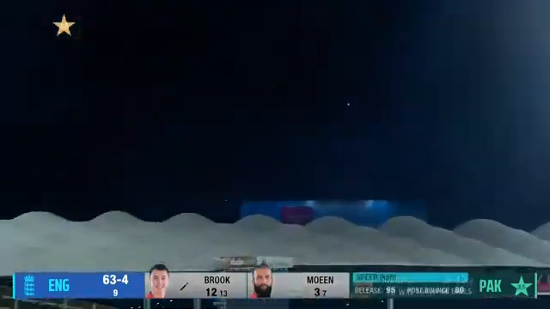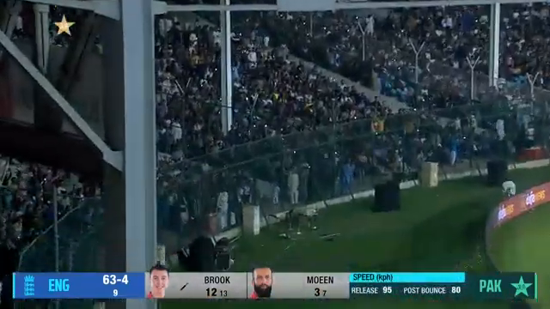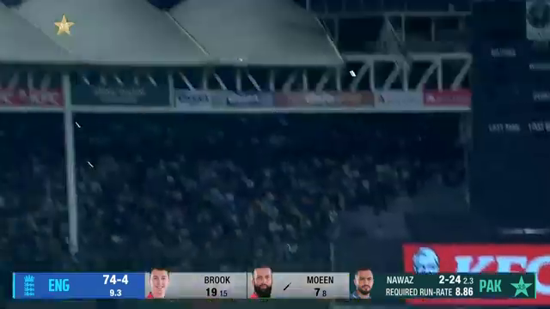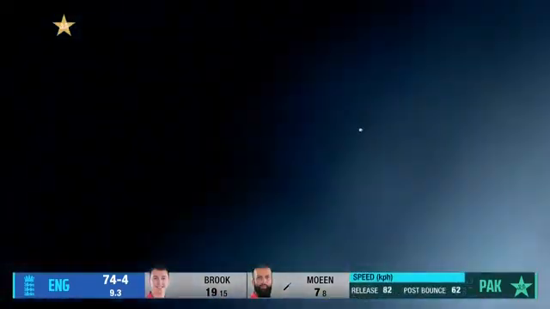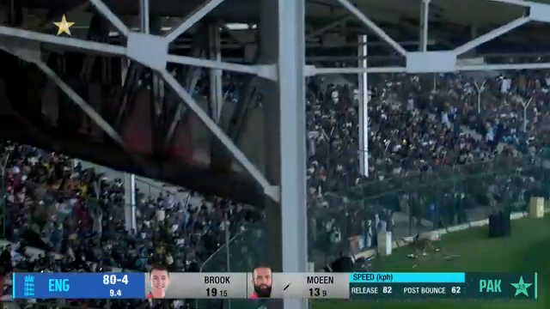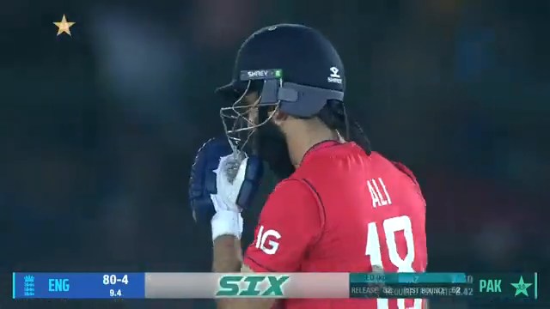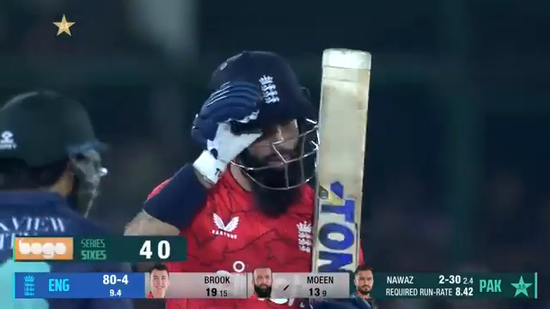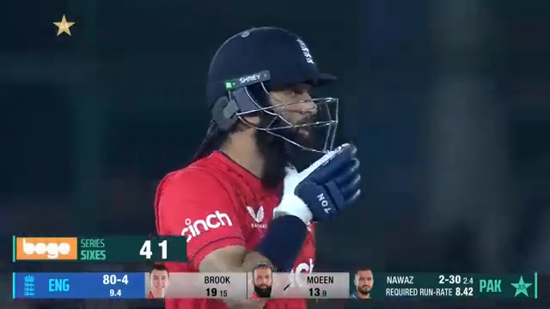Brook goes over extra cover. That is utterly splendiferous. Oh! That has been nailed. Moeen Ali joins the party. Doesn't matter how many wickets England lose, they just keep coming at you.